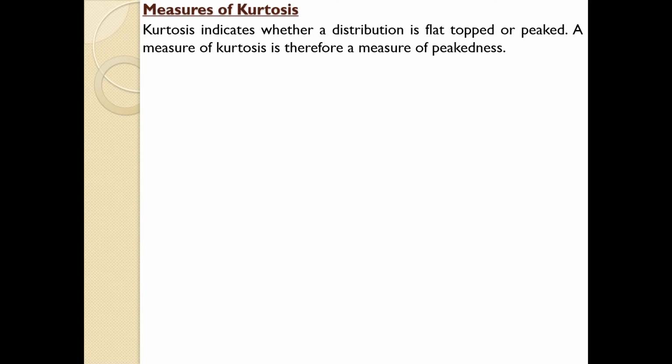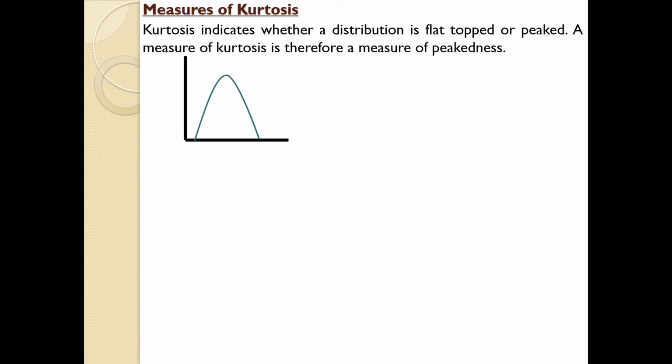the normal curve. A normal curve, which is symmetrical and bell-shaped, which we have discussed in case of skewness, is designated as mesokurtic because it is kurtic in the center. We will come to that part. So let us discuss the same with the help of a graph.